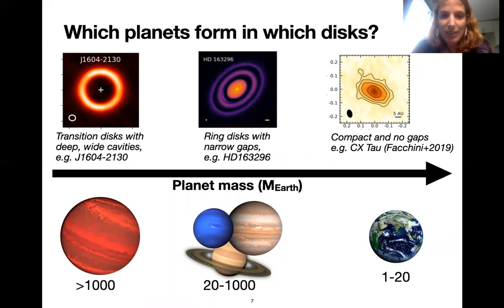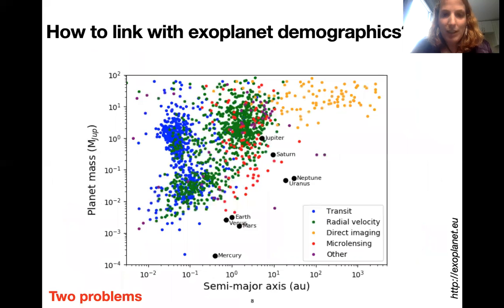So how can we test this? We want to compare our disk morphology and our disk demographics with exoplanet demographics. This is a plot of the observed exoplanet distribution of the planet mass as a function of semi-major axis. But to do the comparison, there are 2 problems.